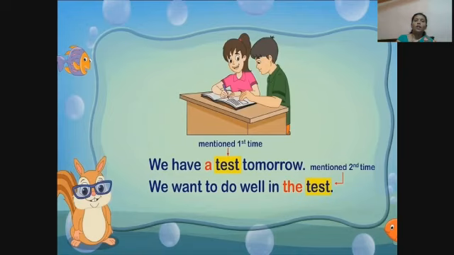Next, we want to do well in the test. In the first sentence, test is mentioned the first time, so we use a. In the second sentence, test is mentioned the second time, so we use the.